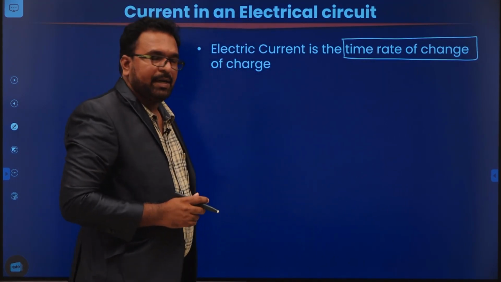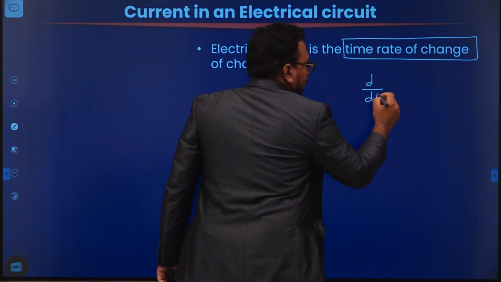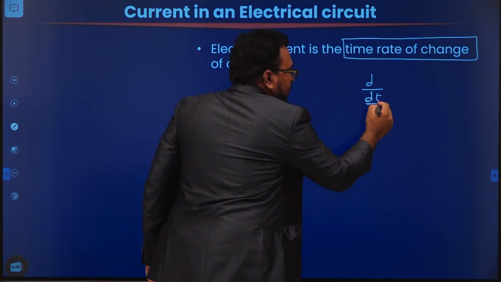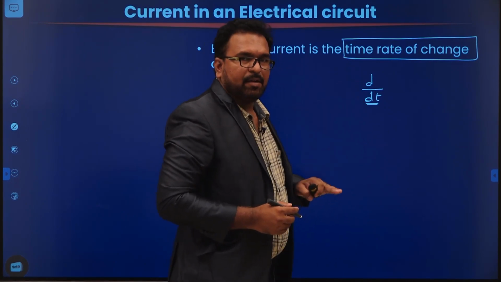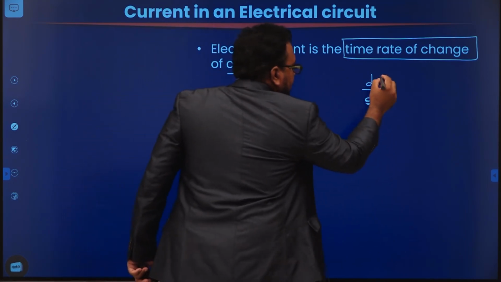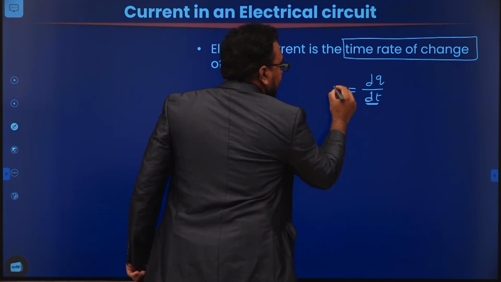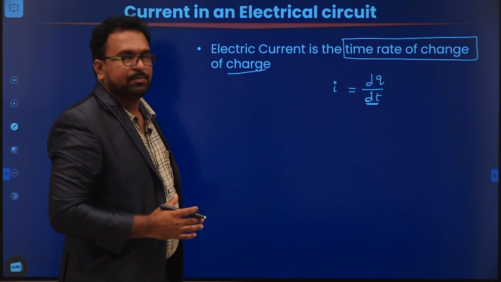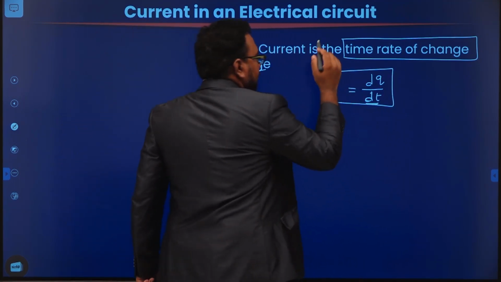What is meant by time rate? Time rate is nothing but changing with respect to time. So how will you indicate change? By means of differentiation, d. So whenever a variable is changing with respect to time, we indicate it as d by dt. What is the quantity that is changing here? Charge. That means when the charge is varying with respect to time, that is equivalent to current. So i is equal to dq by dt. This is the current that we are going to consider in an electrical circuit.